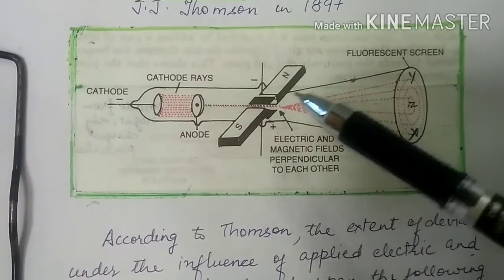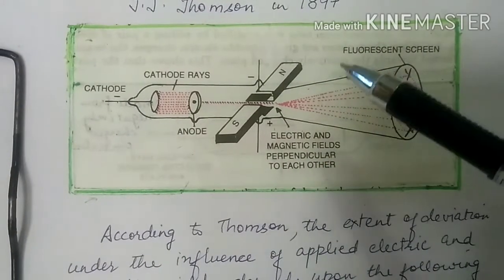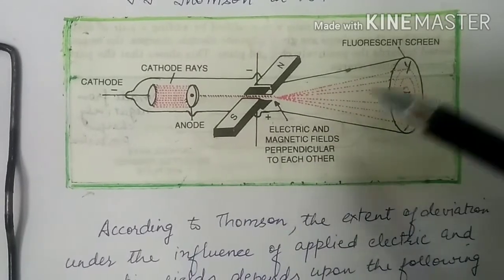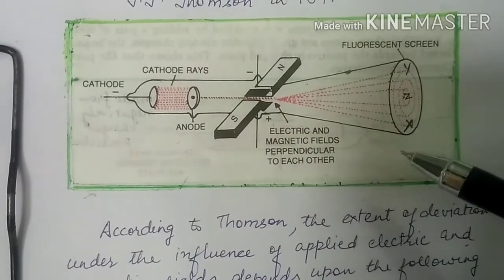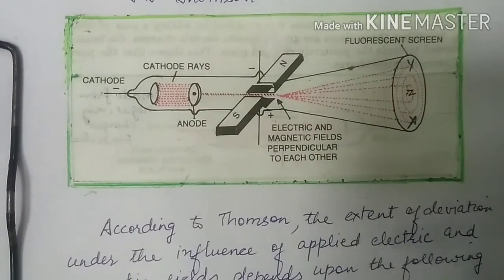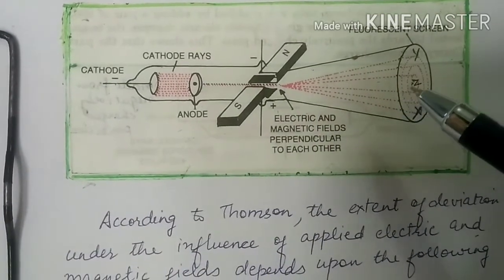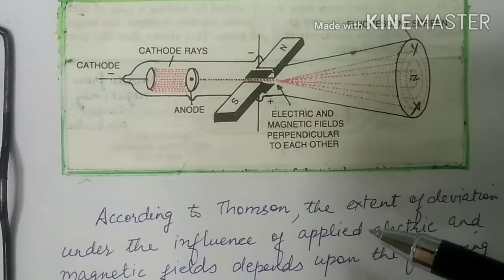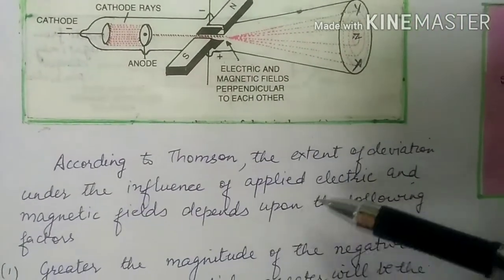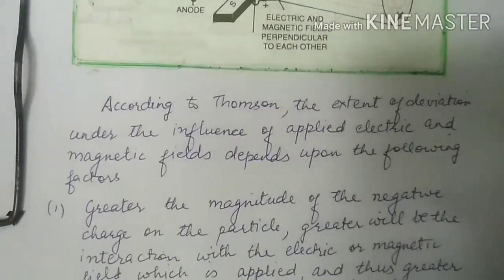Now, if both the magnetic fields and electric fields are applied simultaneously, then their effect would be so as to mutually cancel out each other's effect so that the particle more or less goes out straight. Now what J.J. Thomson observed was that the deflection of the particles, the extent of deviation of the particles under the influence of applied electric and magnetic field depended upon three factors.